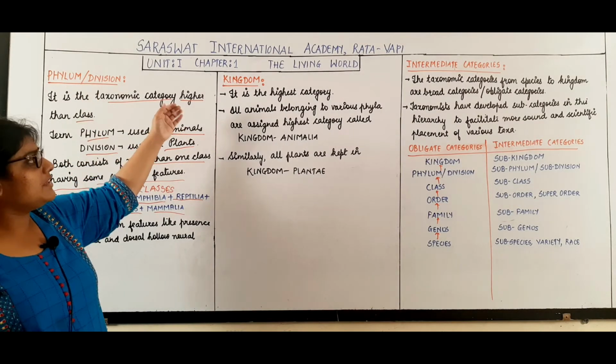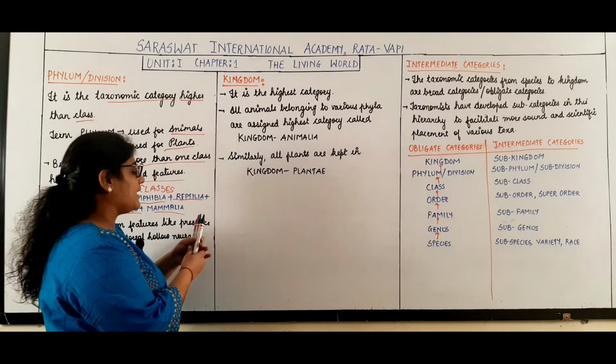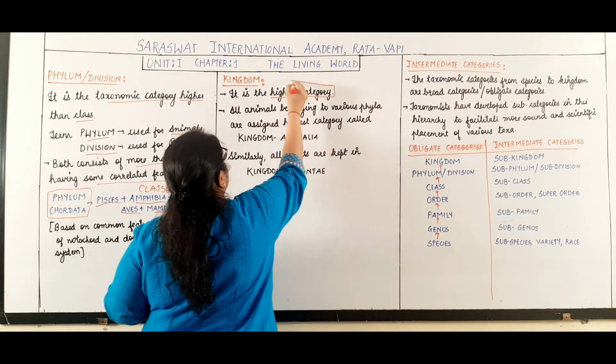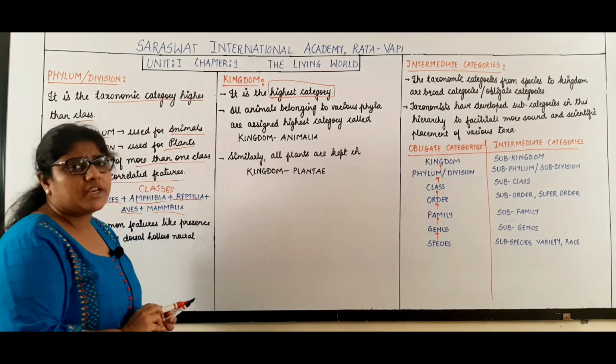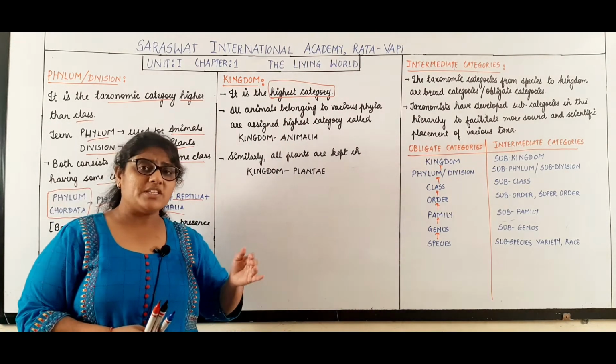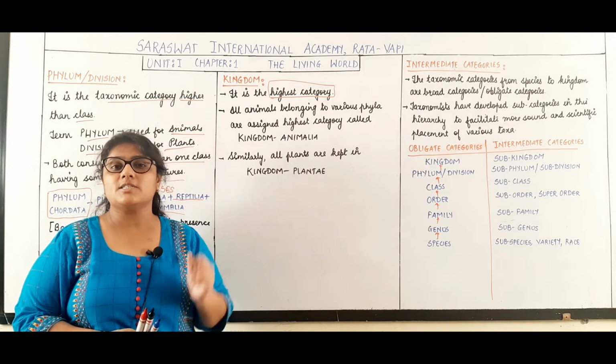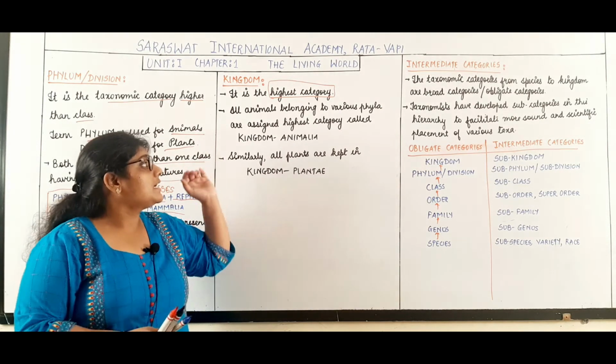Now we will deal with the highest taxonomic category, that is the kingdom. Kingdom is the highest taxonomic category. Very important for NEET students. Which is the lowest taxonomic category? Species. And the highest taxonomic category is the kingdom.